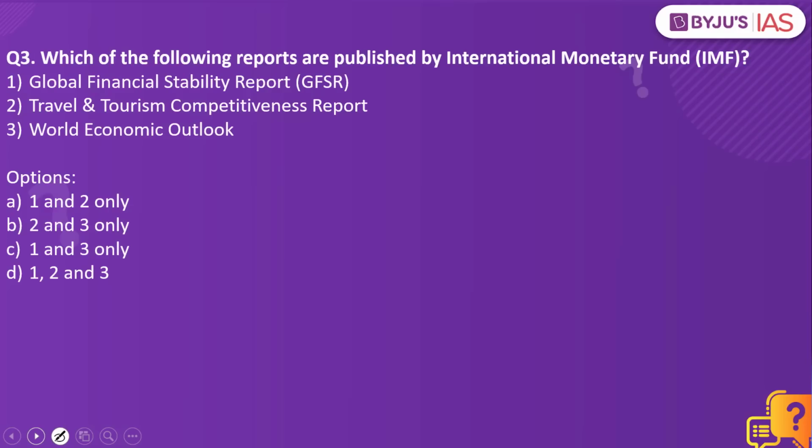Which of the following reports are published by International Monetary Fund? Global Financial Stability Report, Travel and Tourism Competitiveness Report, World Economic Outlook. The answer to this is 1 and 3 only. Why have we taken this practice question?